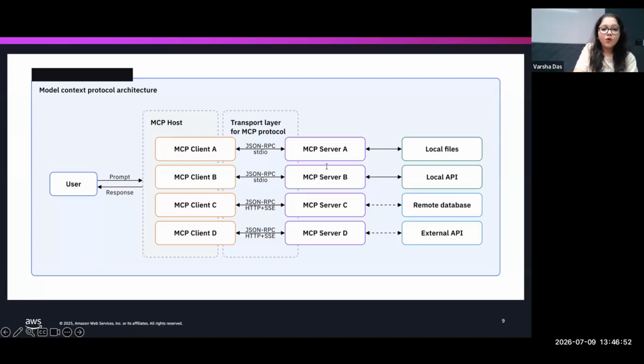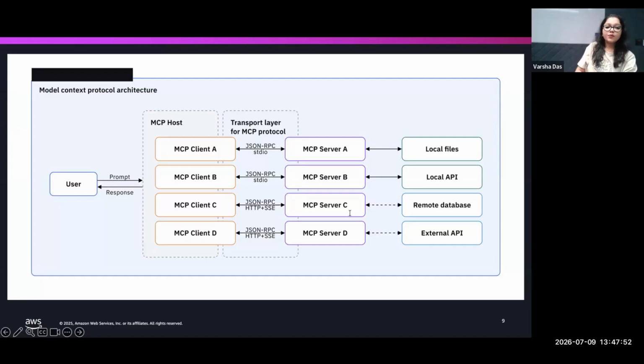In the context of modern AI development, JSON-RPC 2.0 serves as the foundational data layer and the messaging format for the Model Context Protocol, as you can see in the image over here. The JSON-RPC layer gives you the rules for how the text is going to be serialized and structured on this wiring. When I show the demo, I'll show the logs of that message format also. It ensures that every command has a predictable schema so that the LLM client can call the functions on any MCP server without custom API wrappers.